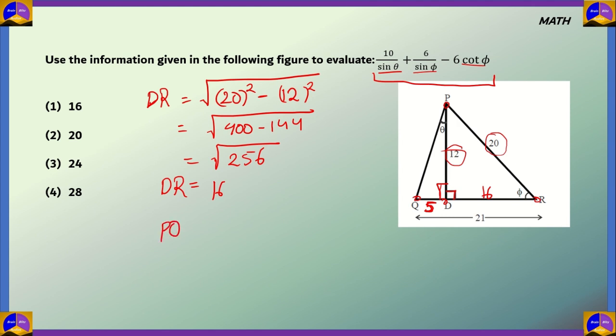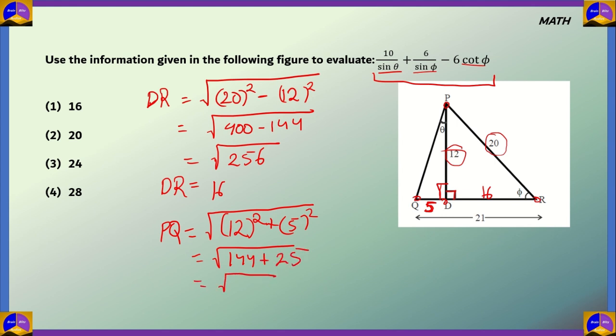The hypotenuse PQ would be equal to the square root of the sum of the sides squared, 12 squared plus 5 squared. This is equal to root of 144 plus 25, which is the root of 169. And root of 169 is 13. So PQ would be 13.